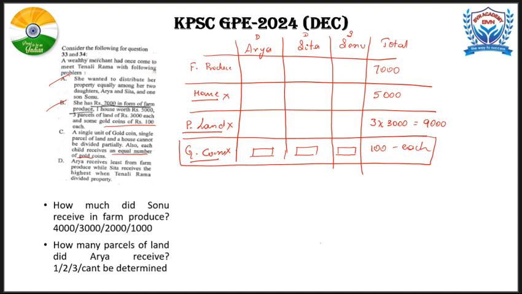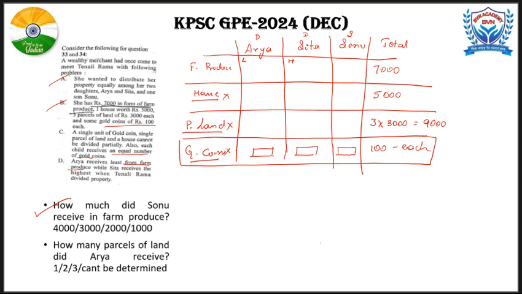Now comes the last one. Arya receives the least from farm produce, whereas Sita receives the highest from farm produce. And Tenali Rama is dividing the property. So the question is, how much did Sonu receive in farm produce? This is the first question. How much did Sonu receive in farm produce?